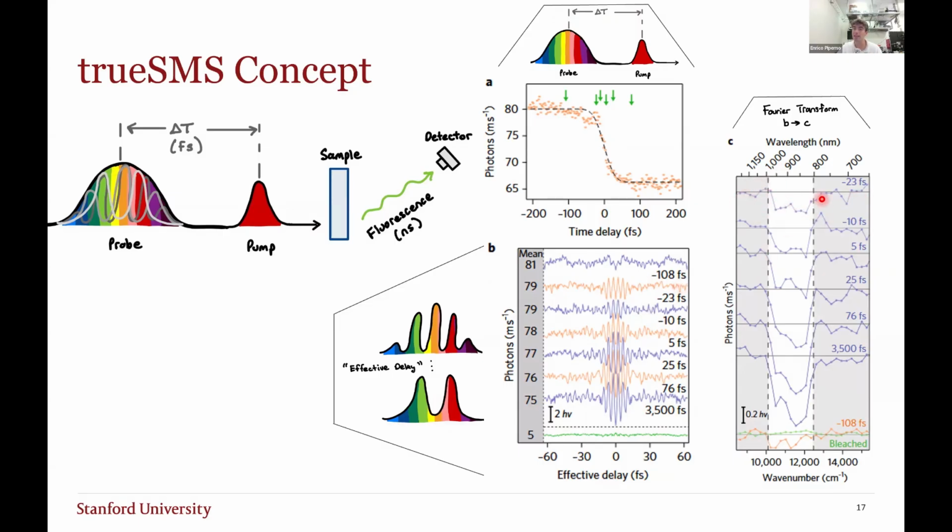Once again, each line here is for a fixed time delay between the pump and the probe. The way we recover this is by Fourier transforming the interferograms, this signal, which we recovered by modulating the probe shape. So for every line here, we're shaping the probe in many different ways, Fourier transforming, and recovering that spectrum. Hopefully that's clear.